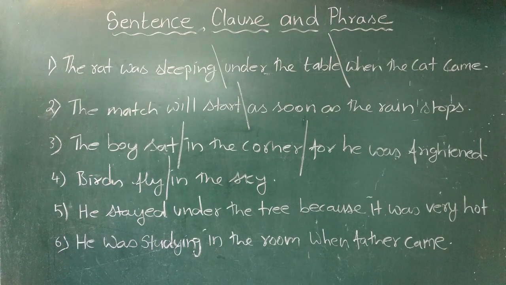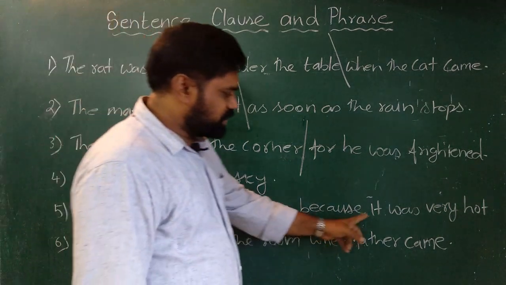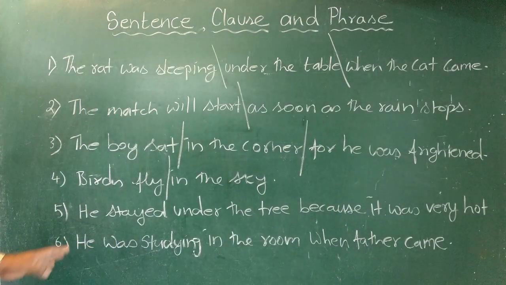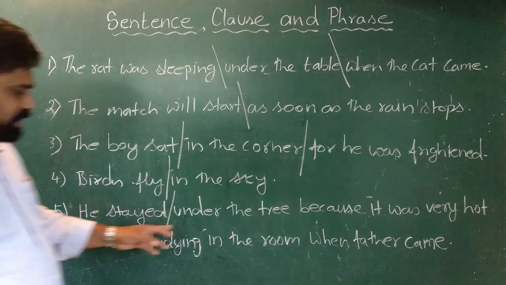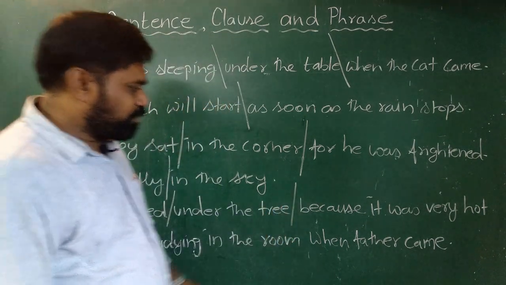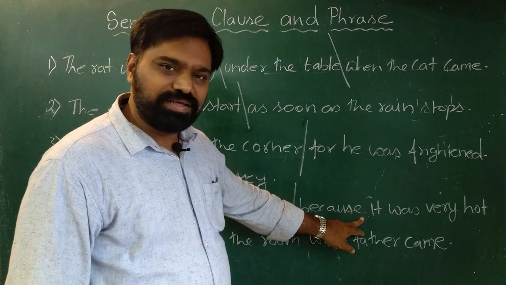Let us see the next example. He stayed under the tree because it was very hot. Now if we analyze this sentence, he stayed, up to here we have one clause. Under the tree, up to here we have a phrase. Because it was very hot, and this one is another clause.